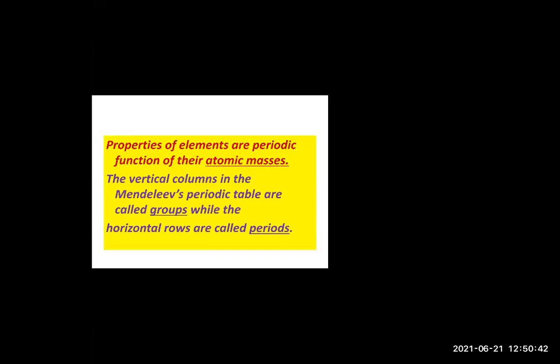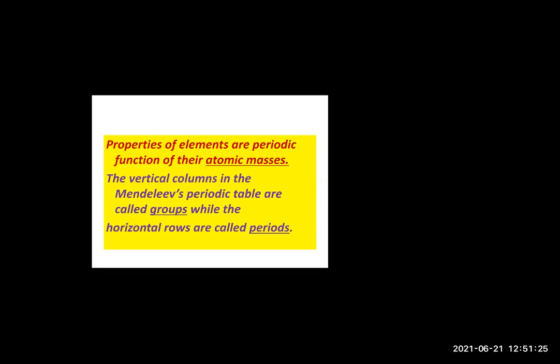Now, there were some demerits. Okay, or disadvantages, you can say. In the demerits, there were some elements like cobalt and nickel. They had the same atomic mass number. Okay, so can we place 2 elements with the same atomic mass number together? No. So he was finding it difficult to place the elements. So cobalt and nickel had the same atomic masses. As a result, there was an ambiguity regarding their sequence in the periodic table. That was the first demerit he noticed.